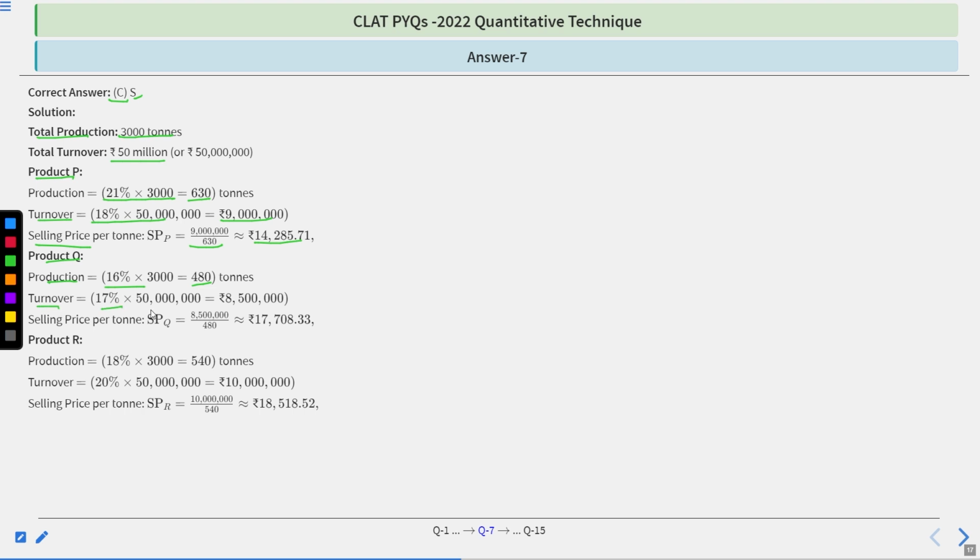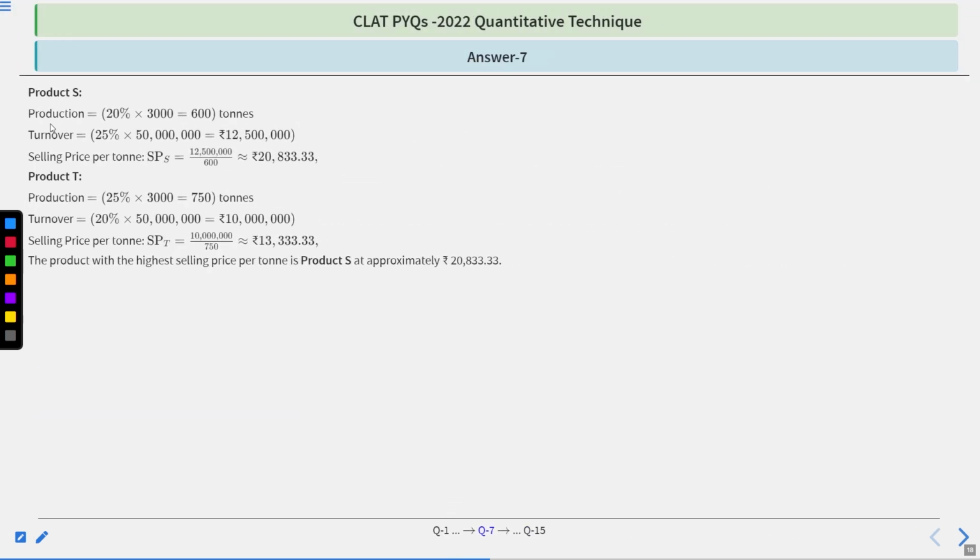For product Q, you will have total production 16% of total, which means 480. Turnover 17% of 50 million. Selling price per ton means turnover divided by the production. You will have 17,708.33. Now for R, production will be 540 tons. Turnover will be 20% of 50 million, means 10 million. Selling price per ton will be 18,518.52.